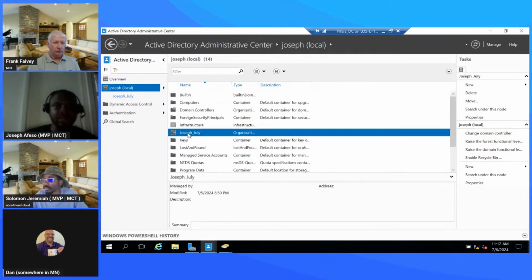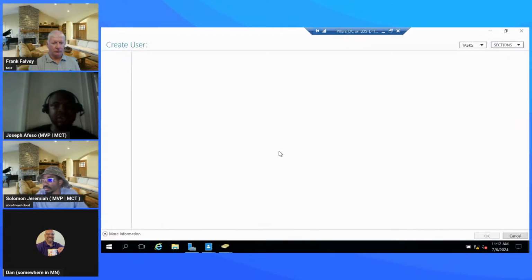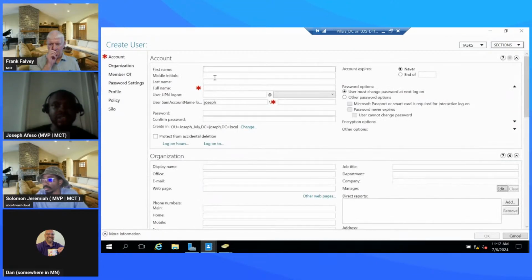So let's say I am putting the user inside of this OU. These are the users that were created from Active Directory Users and Computers. If I also come here and say new and user, I'm going to have a wider interface to input more details about this user. And upon clicking OK, I will have the user displaying all these properties.